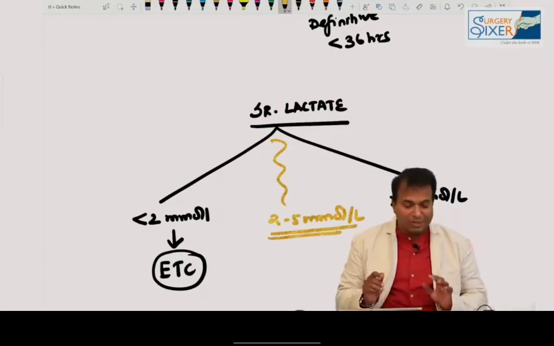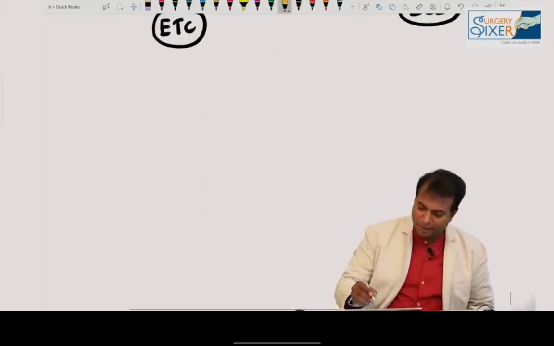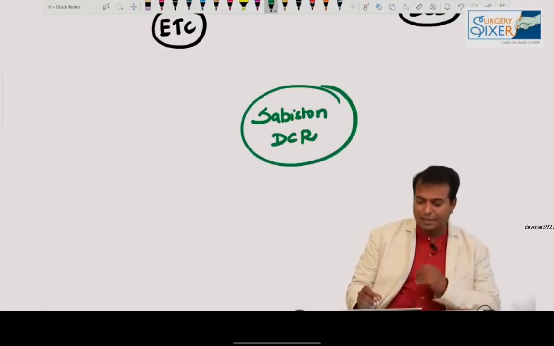2 to 5 millimoles is equivocal. Those patients will be on resuscitation. So less than 2, early total care. More than 5, damage control surgery will be done. And in damage control surgery, Sabiston says 3 headings. In damage control resuscitation, what are the 3 steps from Sabiston?